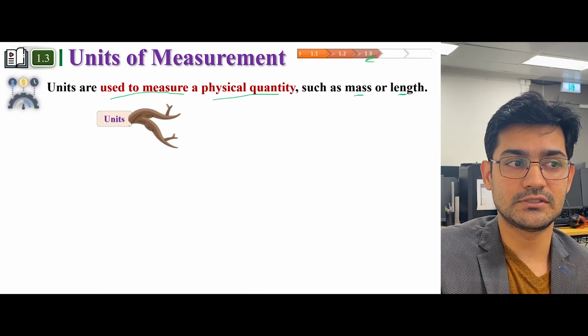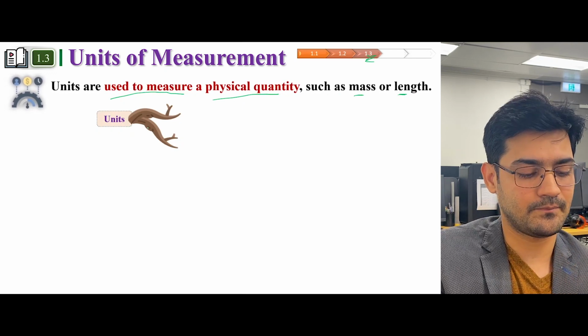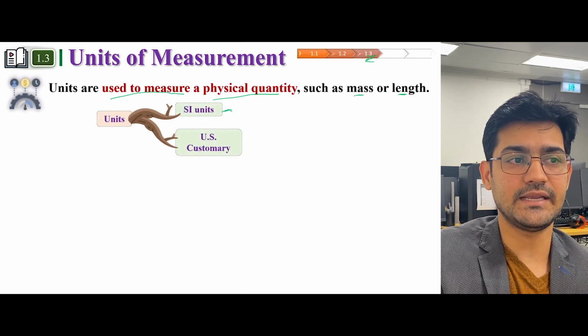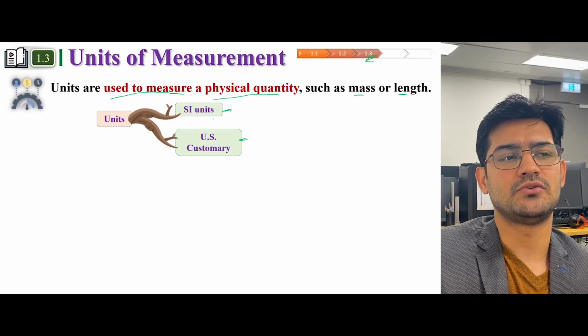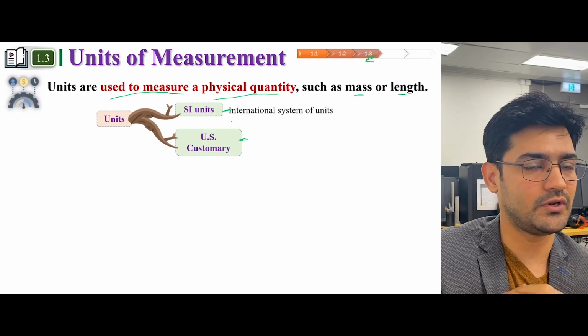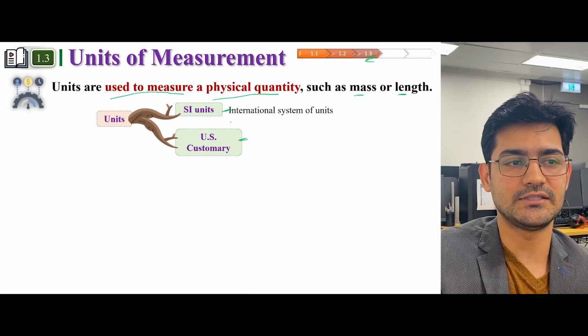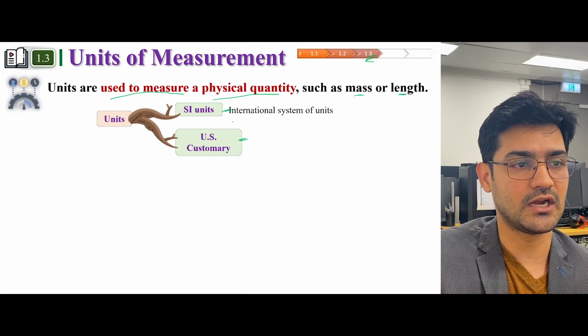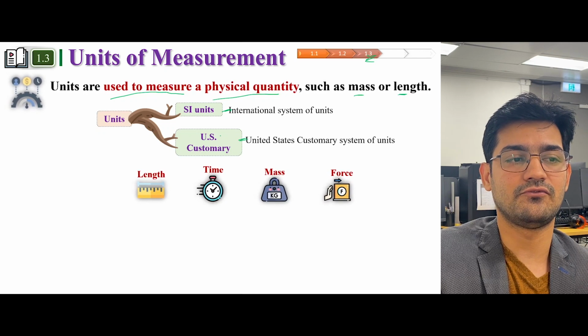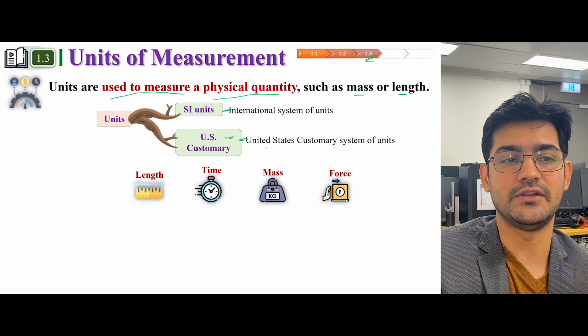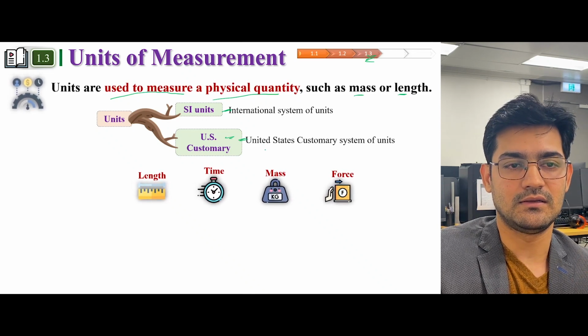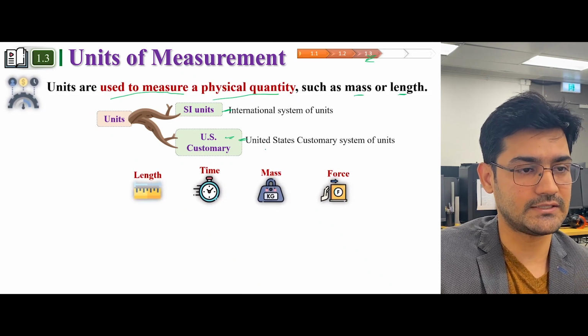So units are divided into two types. One is the SI unit and another is the US customary unit. The SI unit is the international system of units, which is followed internationally in the majority of countries, and some countries also follow US customary, which is mostly followed in the United States, the customary system of units for the United States.